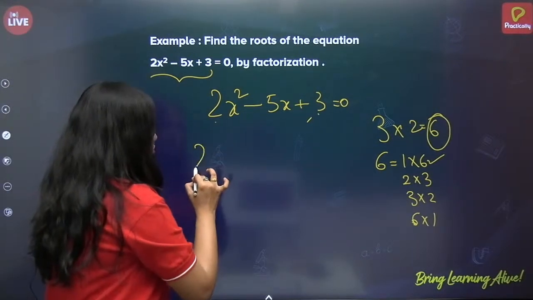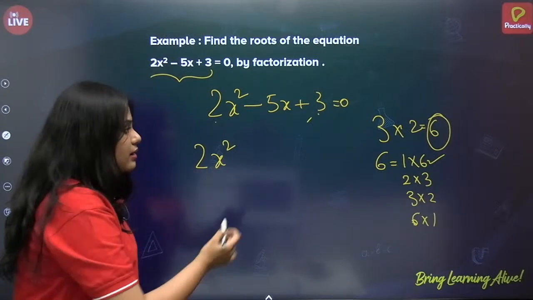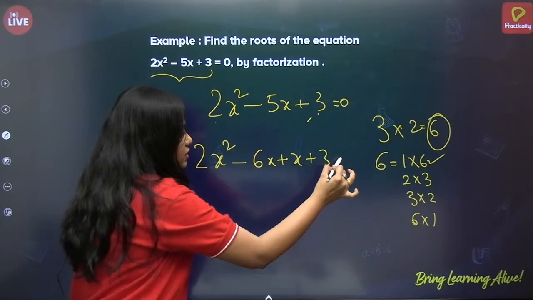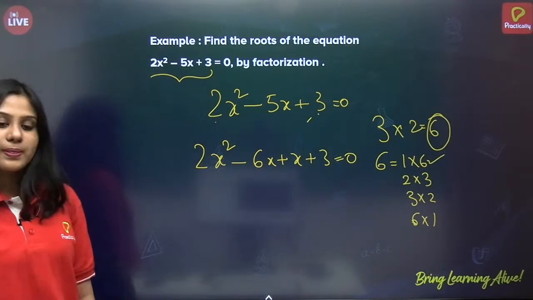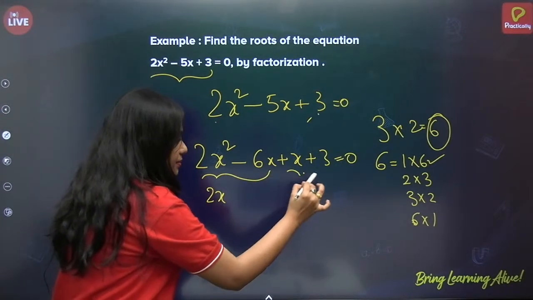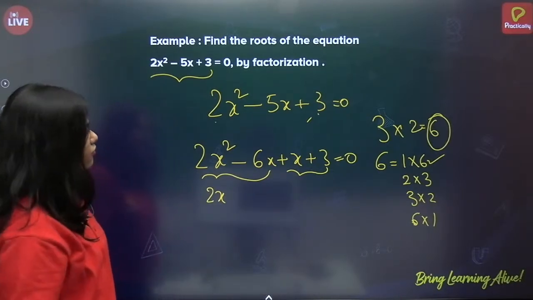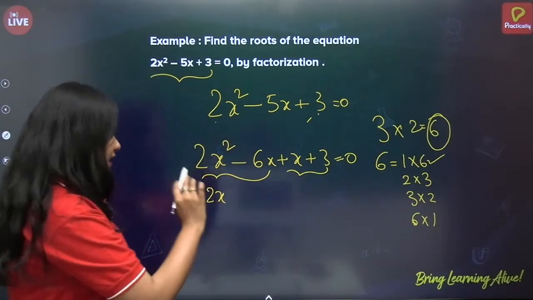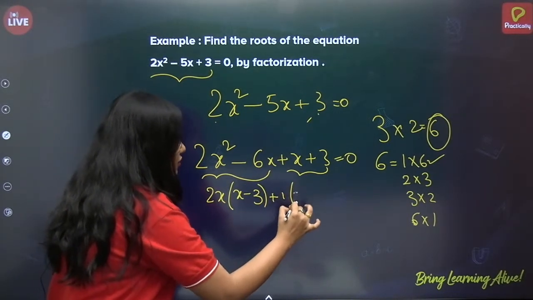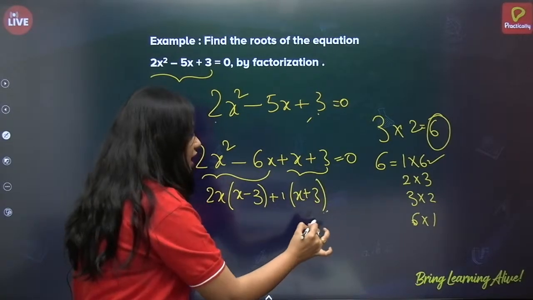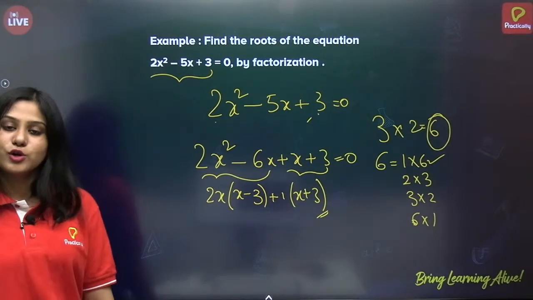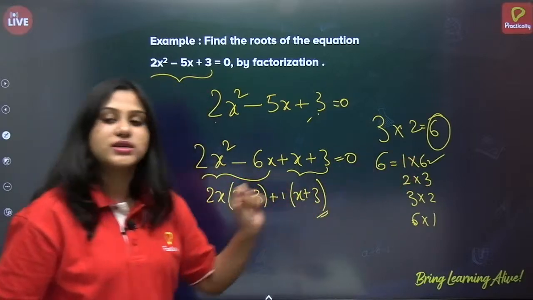So, 2x square minus 6x plus x plus 3 is equal to 0. Now we have to regroup them. 2x of x minus 3 plus 1 of x plus 3. Now, we have stopped here. Why? Are we getting the same factors here? No, right? That is why 1 into 6 cannot be taken.